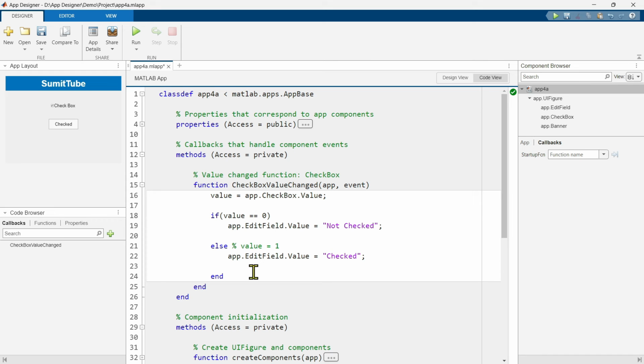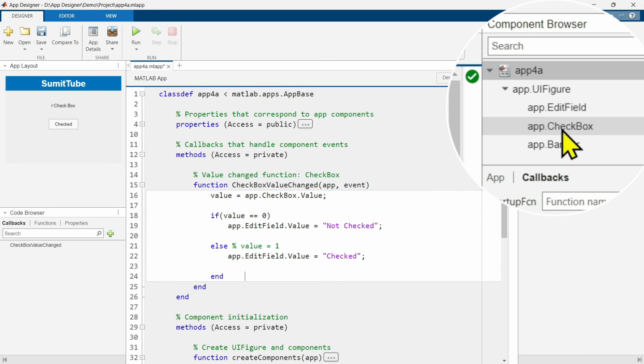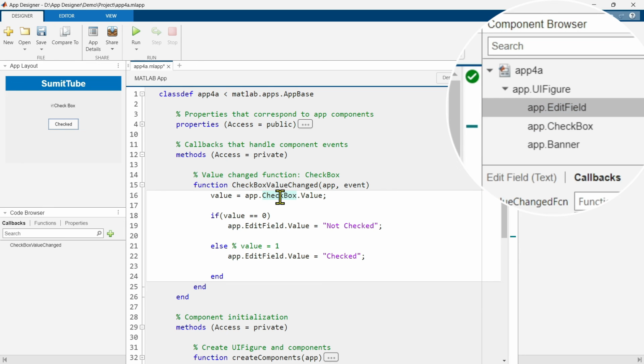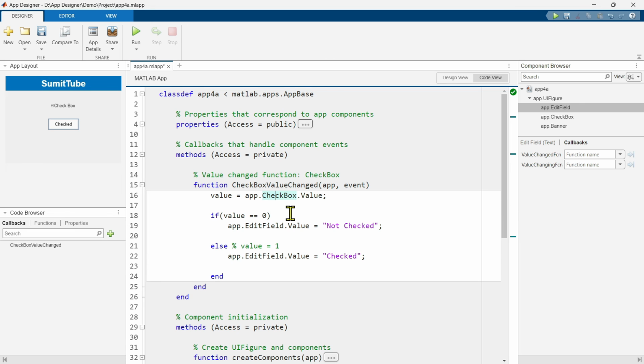Now, one thing I want to mention here, the names of my components are listed here. The checkbox name is checkbox and the edit field name is edit field. That's why I am using these names, checkbox and edit field. If you have given your checkbox or edit field a different name, you have to use that specific name. This point is very important, so please remember that. Okay, time to run this function. Okay, let's do that.